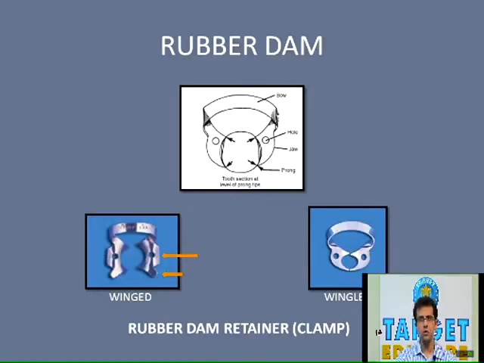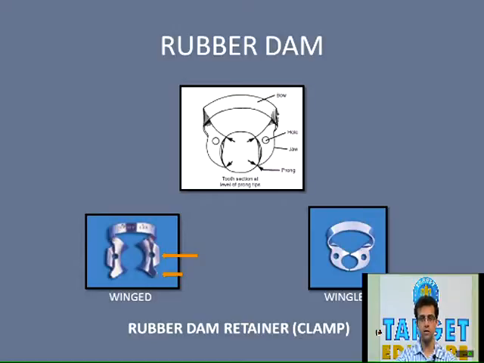So there are 4 prongs in a rubber dam. You need to know all these things because very straightforward questions can be asked from these topics. Secondly, there are 2 jaws. You can see the labeling in the diagram as well, and a bow which connects the 2 jaws. Now, where is the retainer applied? The retainer is applied to the posterior most tooth, which acts as the anchor tooth.